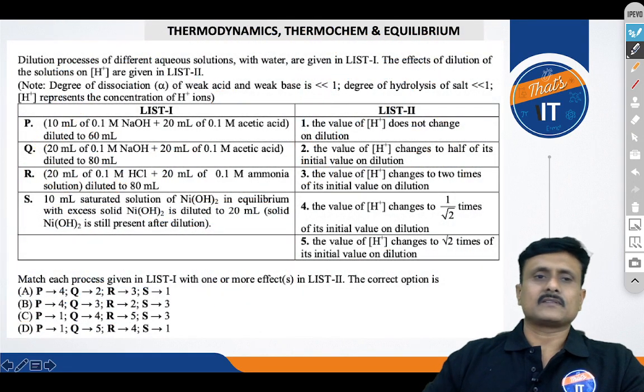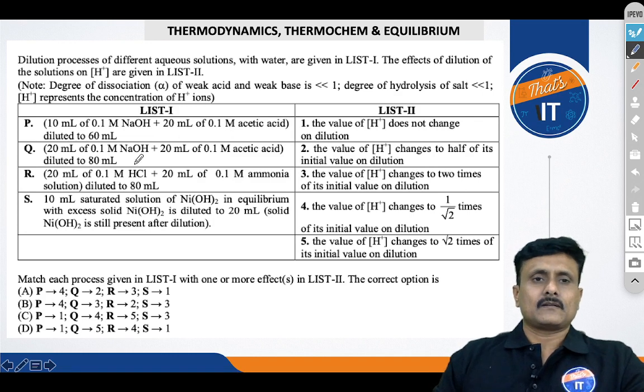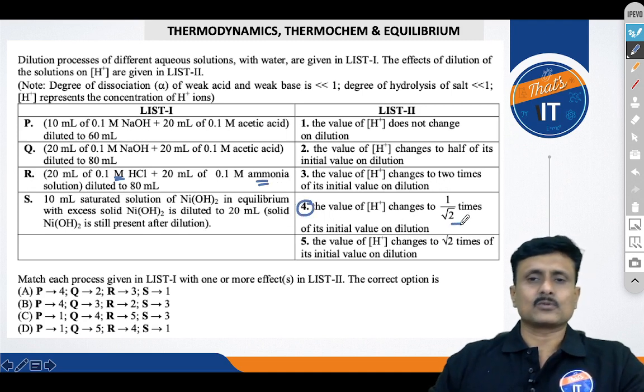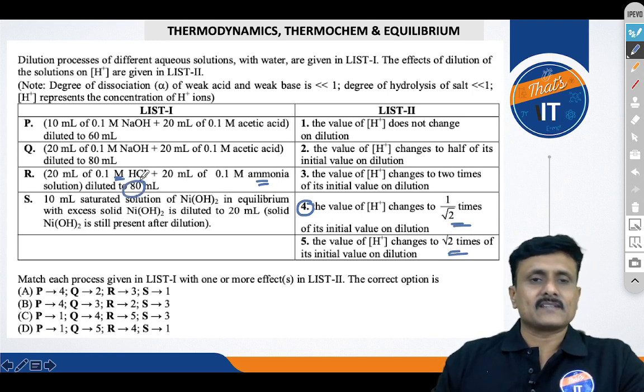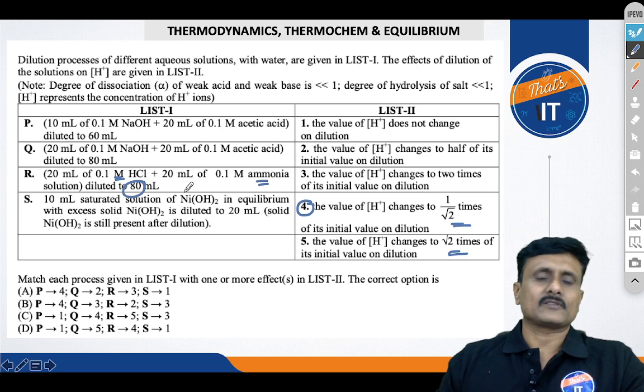Alright, now you can see that you can solve this thing also in a similar manner. The same manner, you will get probably 1 by root 2 times. This is somewhat similar, because you see 20, 20, 80 is the difference, right? So you can solve it.